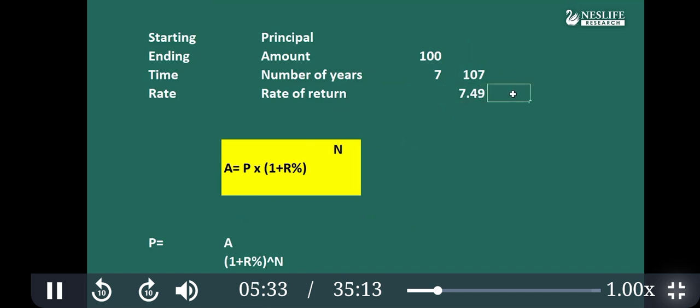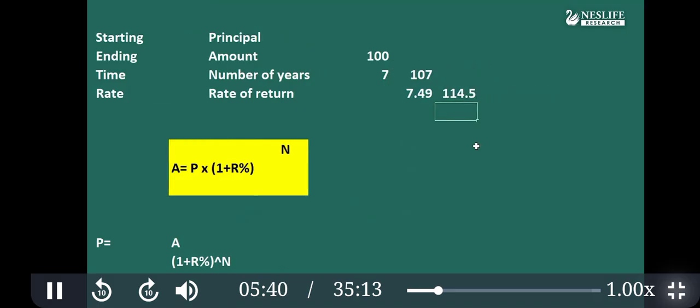So what will happen in the third year? This will get added to your original principal. Now the third year principal becomes 114. So interest will be calculated on the new principal. This amount is reinvested as the new principal. So here you can see how much interest you will get in the third year. You multiply by 0.07. So the third year interest is 8. And now if you add this again, it is called reinvested.